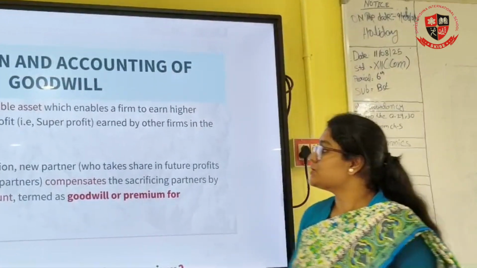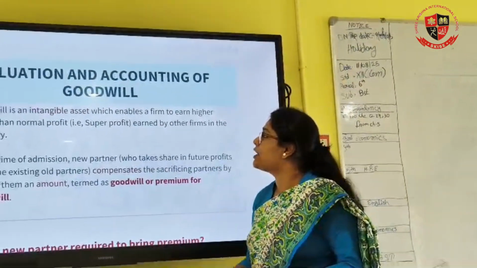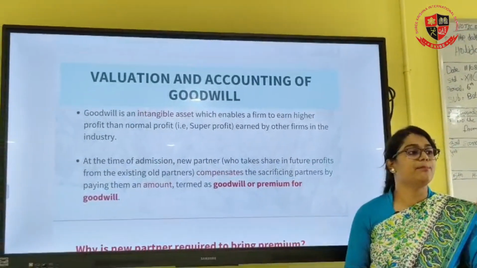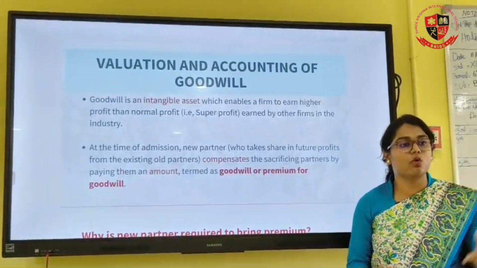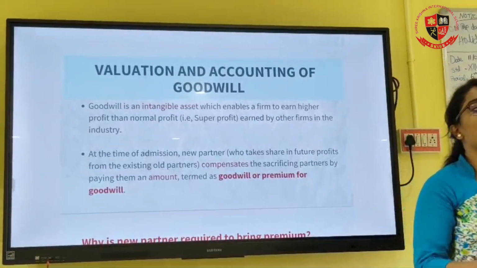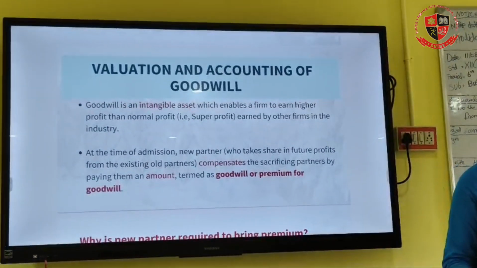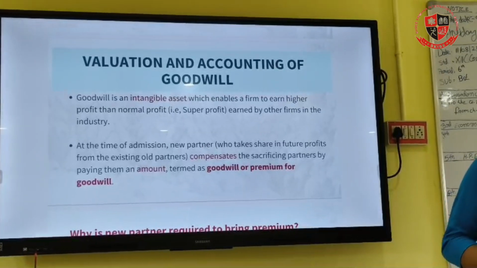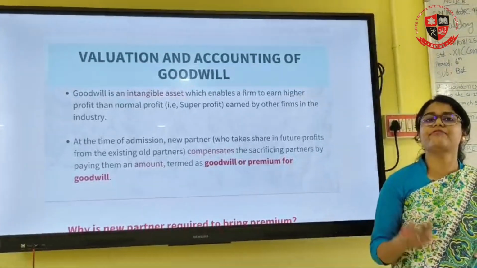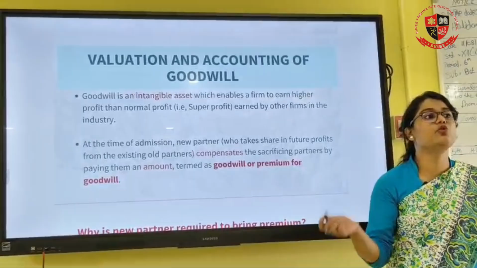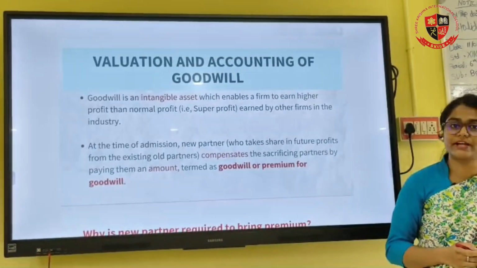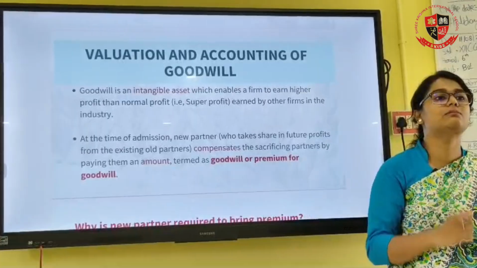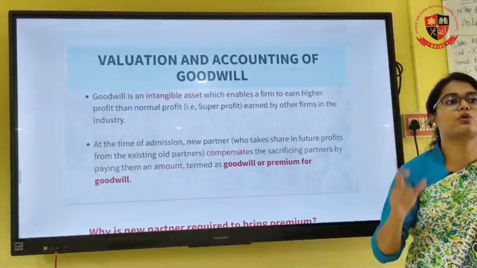Understand that. One thing you have to understand: when a partner is admitted into the firm, the partner is actually going to take some share from the old partners. So the old partners are actually sacrificing. You all agree with it? When the old partners are sacrificing some share, the new partner will have to give some kind of compensation. That compensation is termed as premium for goodwill.